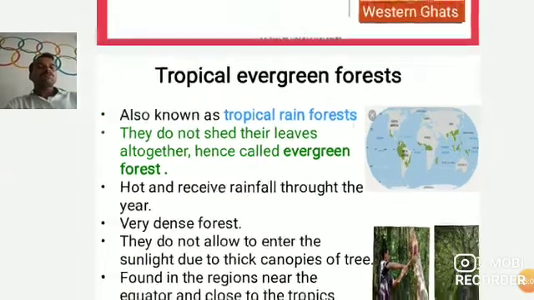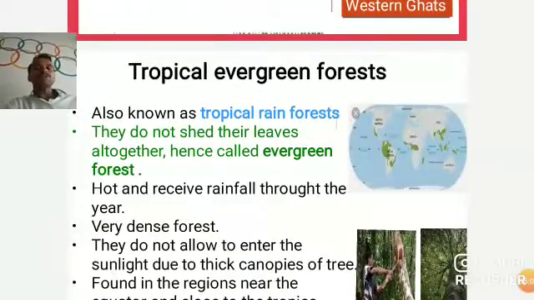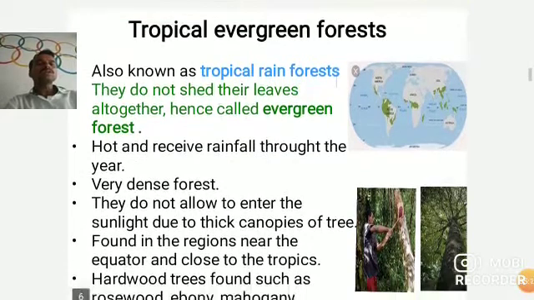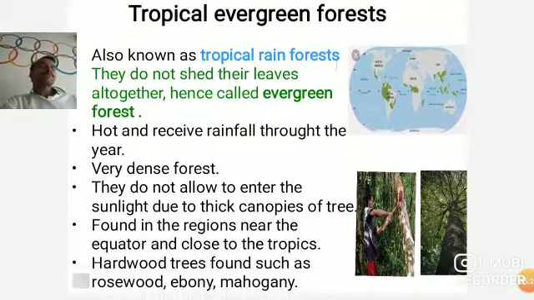Why is this called evergreen? Because they do not shed their leaves. Hence we call it evergreen forest. These grow mostly where the climate is hot and they receive rainfall throughout the year.